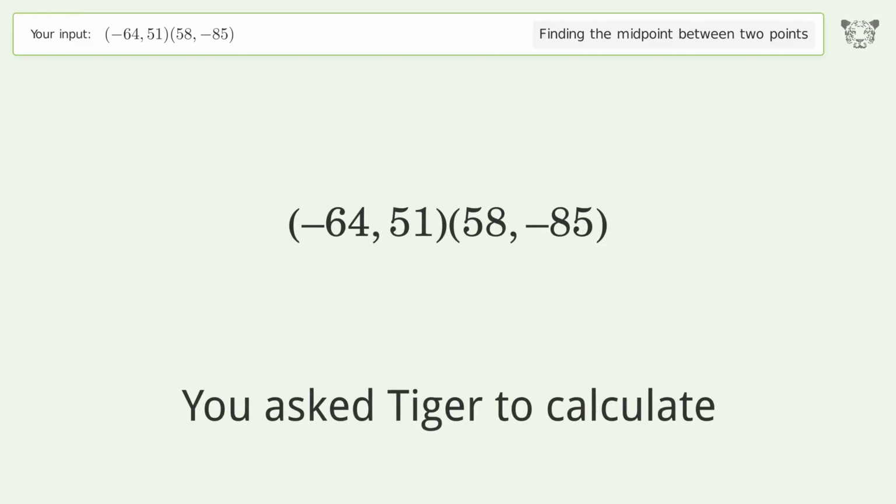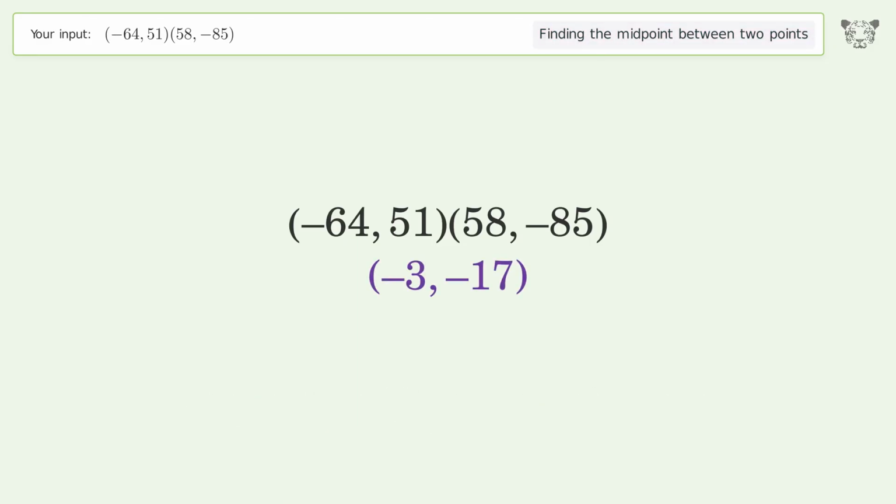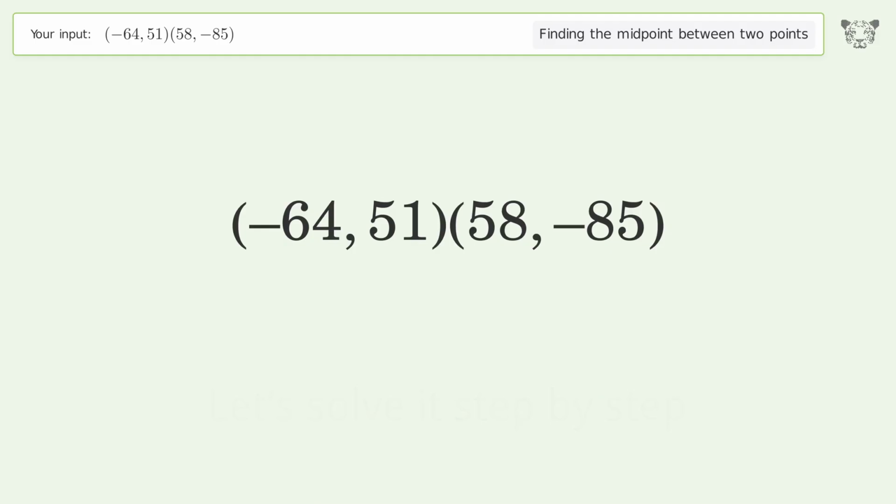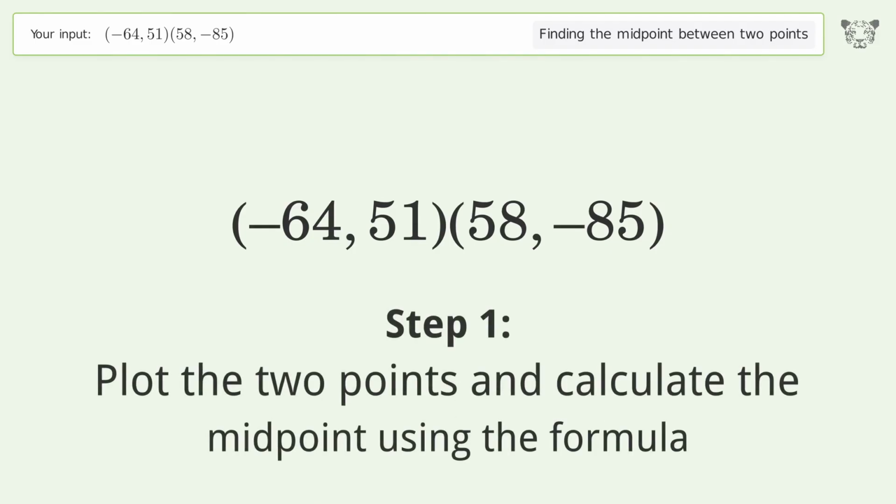You ask Tiger to calculate. This deals with finding the midpoint between 2 points. The midpoint between the 2 points is -3, -17. Let's solve it step by step. Plot the 2 points and calculate the midpoint using the formula.